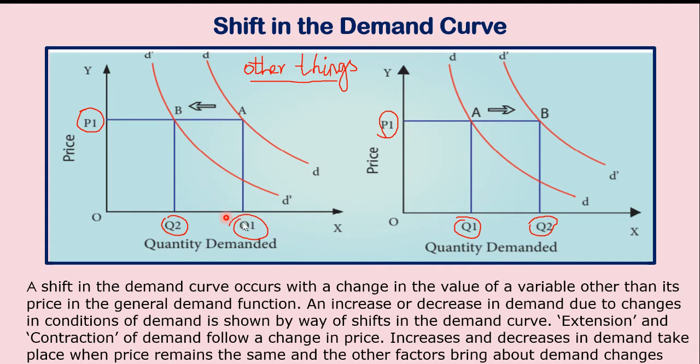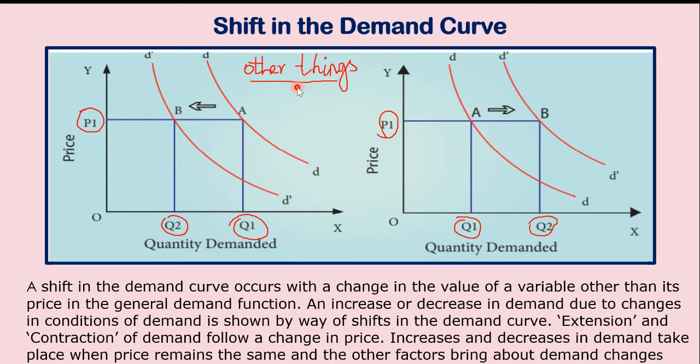Now what happens due to changes in conditions, maybe change in income or taste or changes in the prices of substitutes or complements? The quantity demanded decreases from OQ1 to OQ2. Is there a change in the price? No. Initially the quantity demanded was OQ1, now it has reduced to OQ2. Why did this happen?